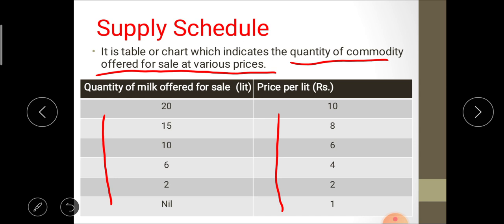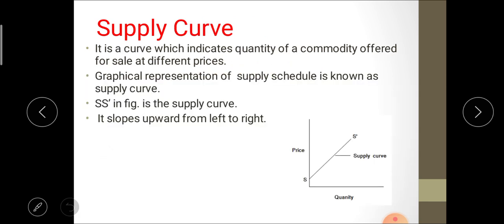After the supply schedule, the next point is the supply curve. The supply curve indicates the quantity of a commodity offered for sale at different prices. When the supply schedule is graphically represented, it becomes the supply curve.